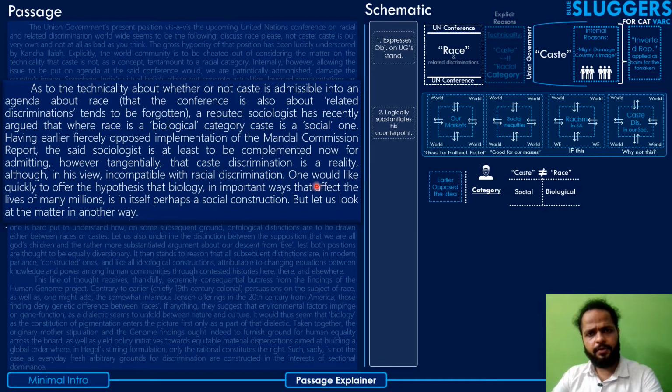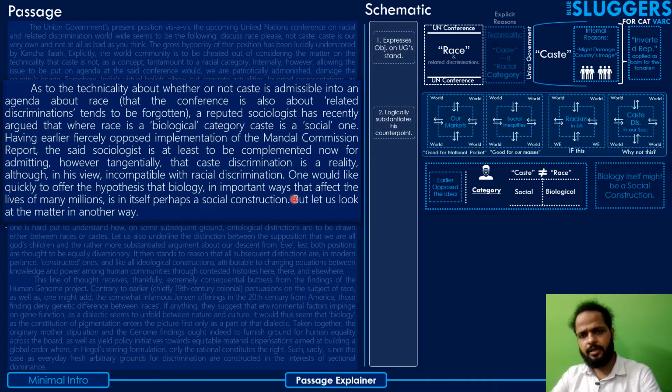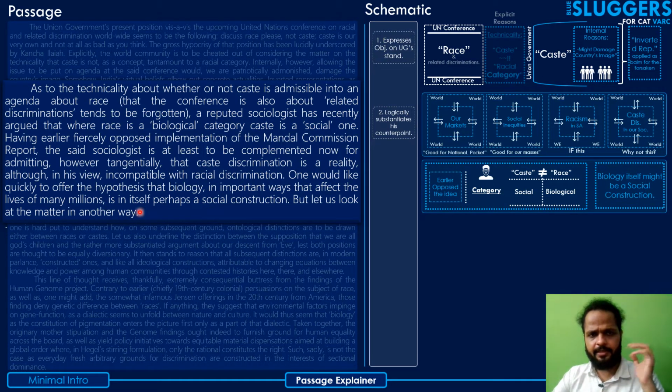Next he goes on. One would like quickly to offer the hypothesis that biology, in important ways that affect the lives of many billions, is in itself perhaps a social construction. But let us look at the matter in another way.